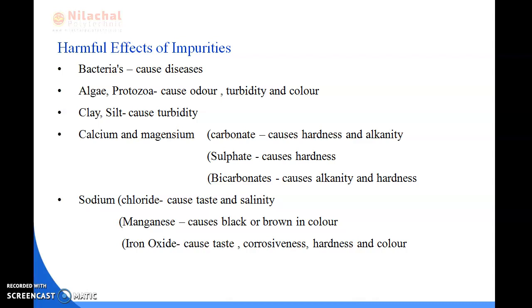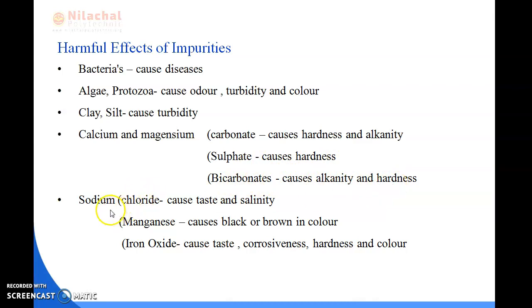First is bacteria. As I have told you, the suspended impurities contain bacteria, algae, fungi, clay and silt. Bacteria cause diseases, and if algae and protozoa are present in the water, they cause odor, turbidity and change in the color of the water. Next, clay or silt causes turbidity. Next is calcium and magnesium. If calcium and magnesium are present in the water, then the carbonate causes hardness and alkalinity. Sulfate causes hardness. Bicarbonate causes alkalinity and hardness.